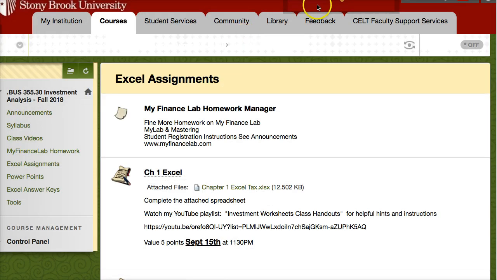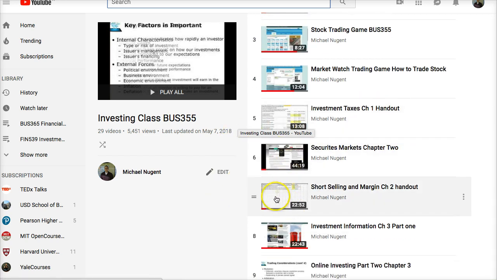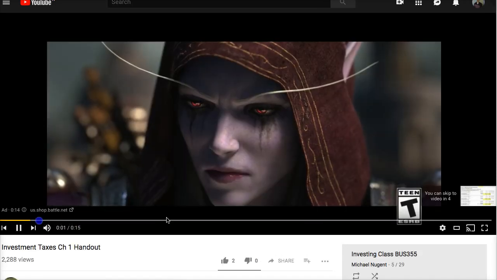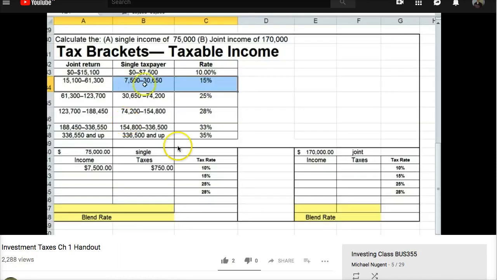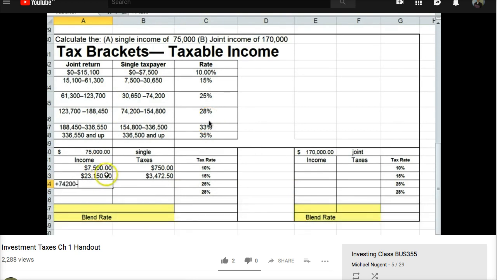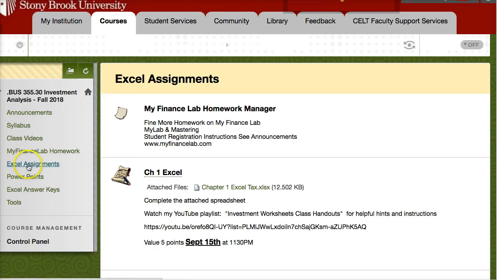Now, keep in mind that under our YouTube playlist, I have instructions for each of the handouts that you can watch. So, example, for handout 1, I have an instruction. So you can watch the YouTube video, and the video will explain step by step how to complete each of these spreadsheet assignments. So if you are not sure what to do because they don't really generally have instructions in the spreadsheet, you watch these videos and it'll give you a step-by-step on how to complete the handouts for each of the Excel assignments listed under Excel assignments.